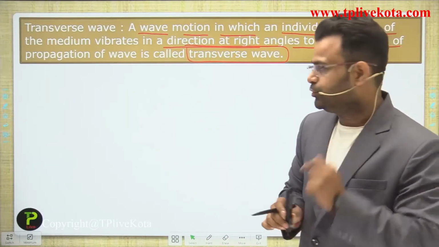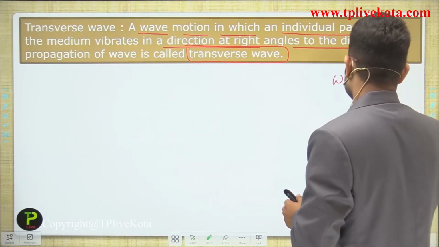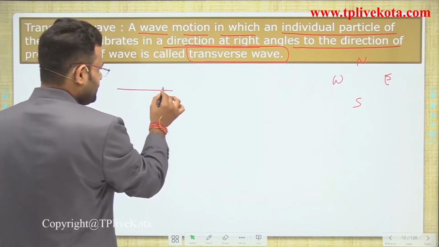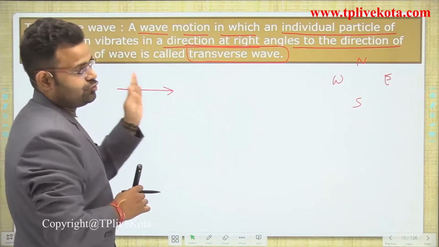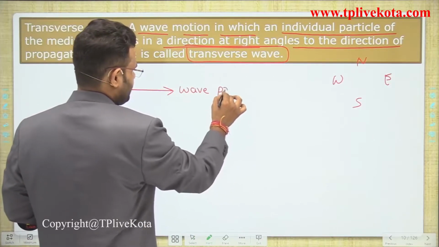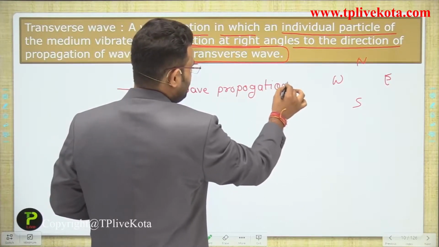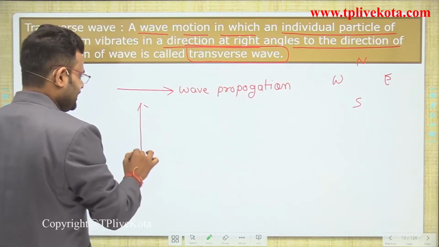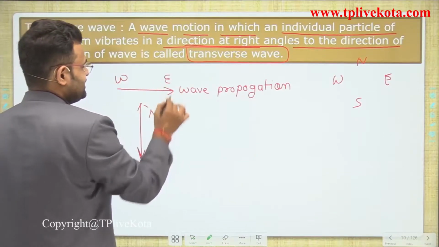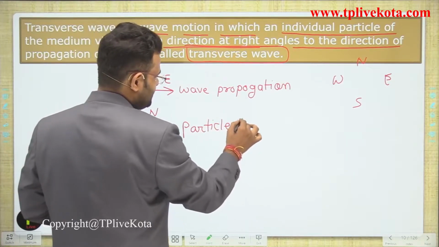Let's suppose we are marking some points here: east, west, north and south. According to that definition, if the direction of wave propagation is west to east, what is the direction of the particle vibration? It is north and south. If the wave is traveling from west to east, the particle vibrates north and south.